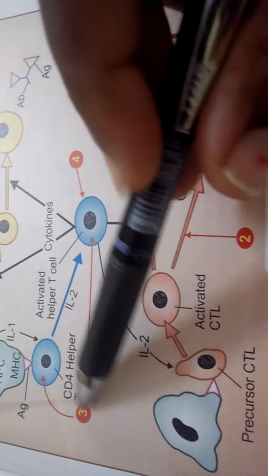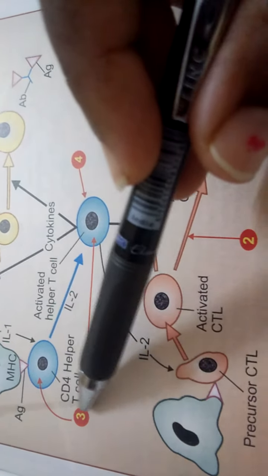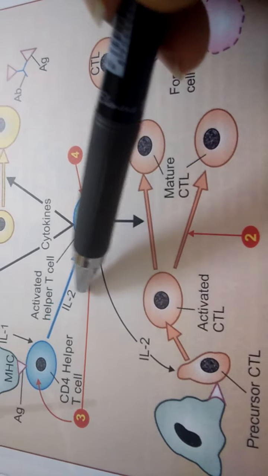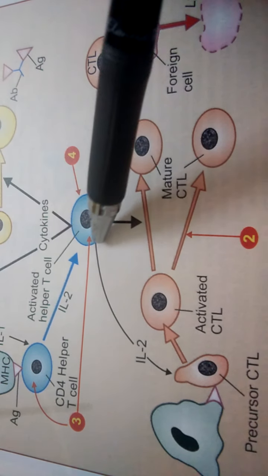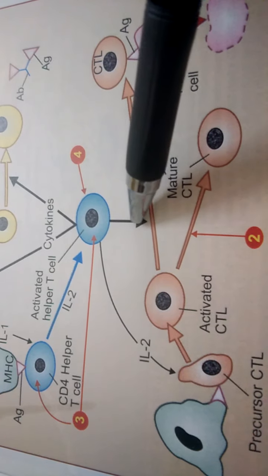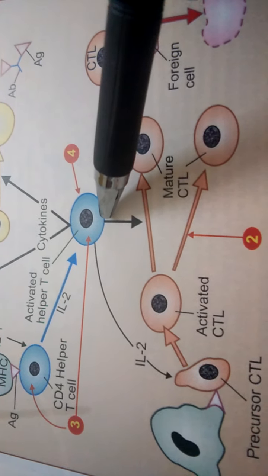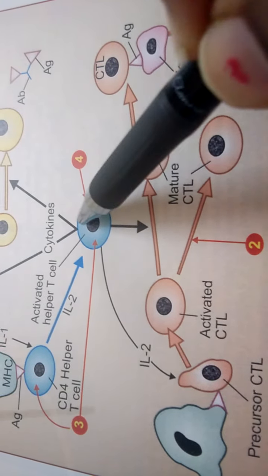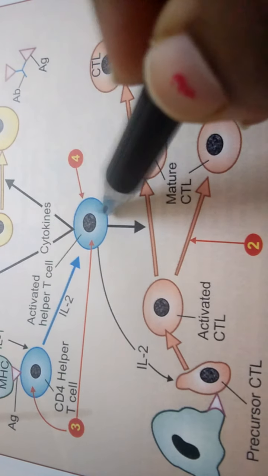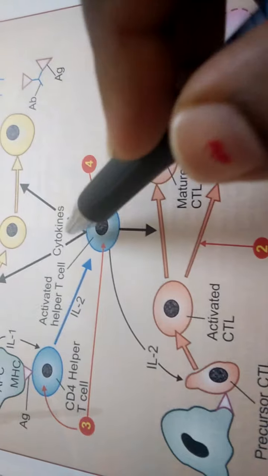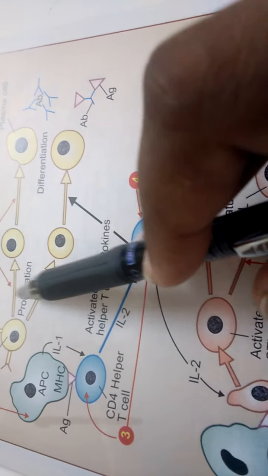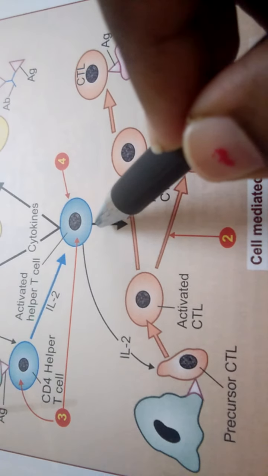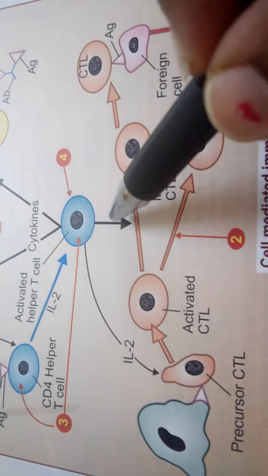What happens is that the foreign antigen binds to the CD4 T cell, and in the presence of IL-2, that IL-2 activates the process of formation of the cytokines, and these cytokines are involved in proliferation as well as maturation. Here two steps are involved by the cytokines. One is proliferation, another one is maturation. The proliferated cell undergoes differentiation, and some of the cytokines are involved in the maturation of some cells.